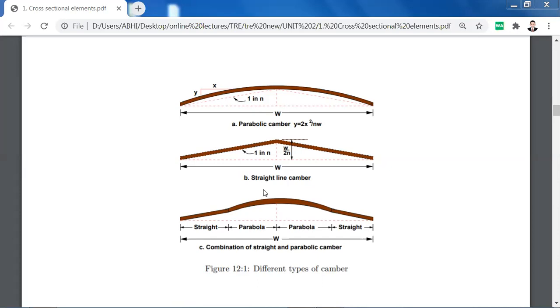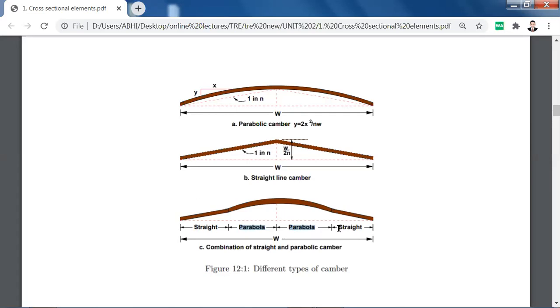After that, straight line camber, 1 in n. You can see here it will have a straight line on both sides, like a roof surface. And in the third diagram, you can see that at the sides the straight slope is there, while on the middle lanes a parabolic camber is there.